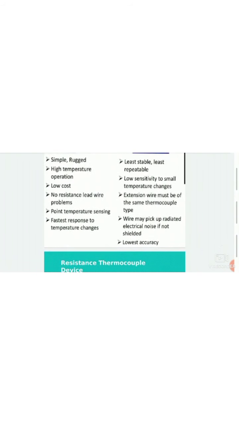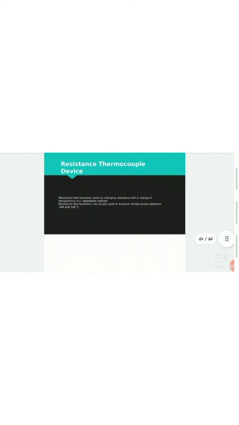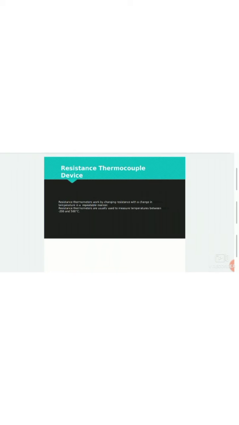Extension wire must be the same thermocouple type. Wire may pick up radiated electrical noise if not shielded. Lowest accuracy. Resistance temperature devices. Resistance thermometers work by changing resistance with a change in temperature in a repeatable manner. Resistance thermometers are usually used to measure temperature between minus 200 degrees centigrade and 500 degrees centigrade. It means it has a wide range which is used to detect temperature by using a resistance thermometer.